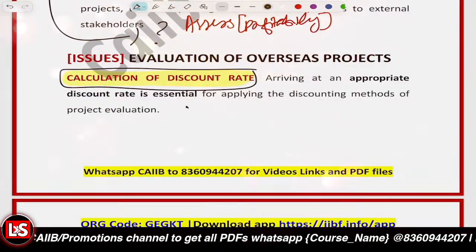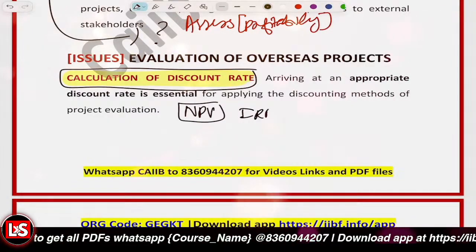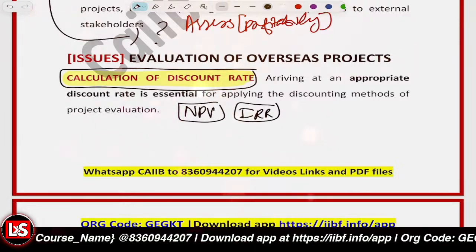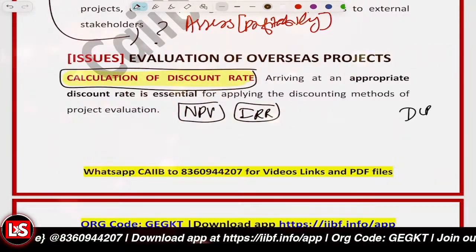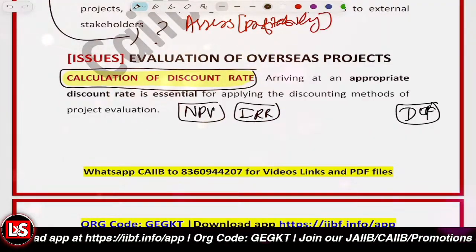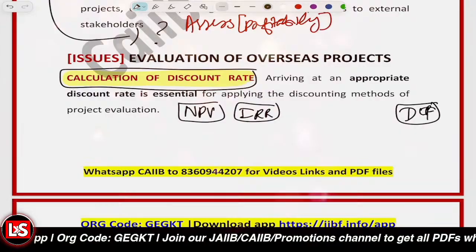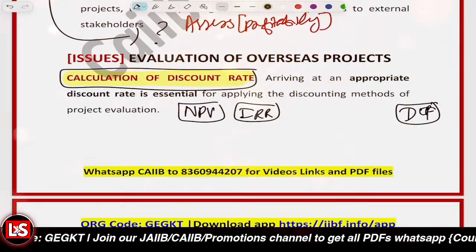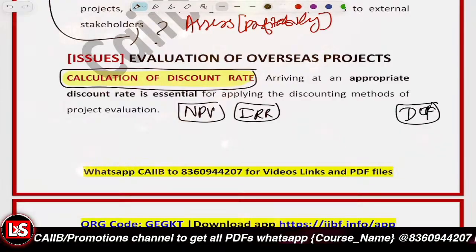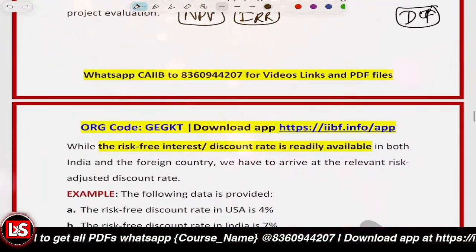So whether we are using the NPV method, net present value method, or internal rate of return method, or any discounted cash flow method, which we say to be DCF method, we have to calculate the discount rate, and that could be a difficult thing for us. So arriving at an appropriate discount rate is very much essential, very much required. And it may be the case that we are not able to do that, right?